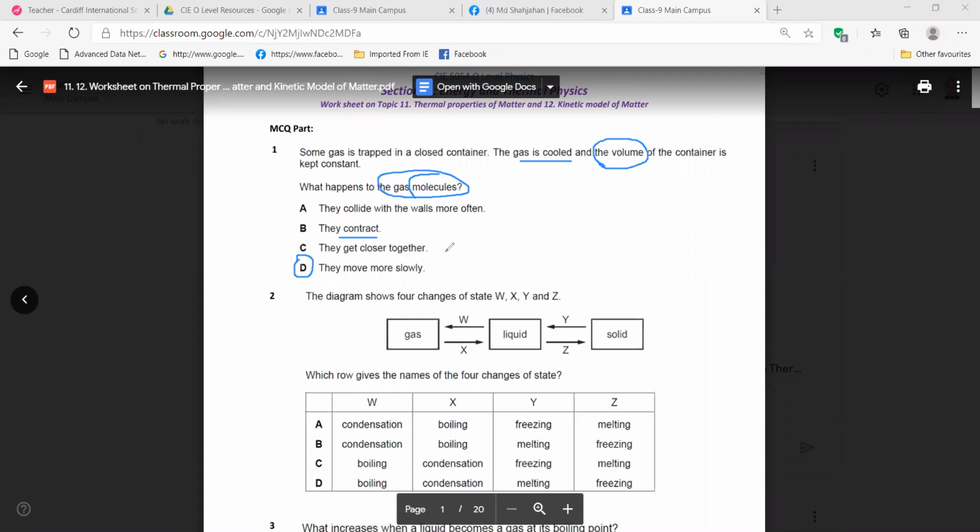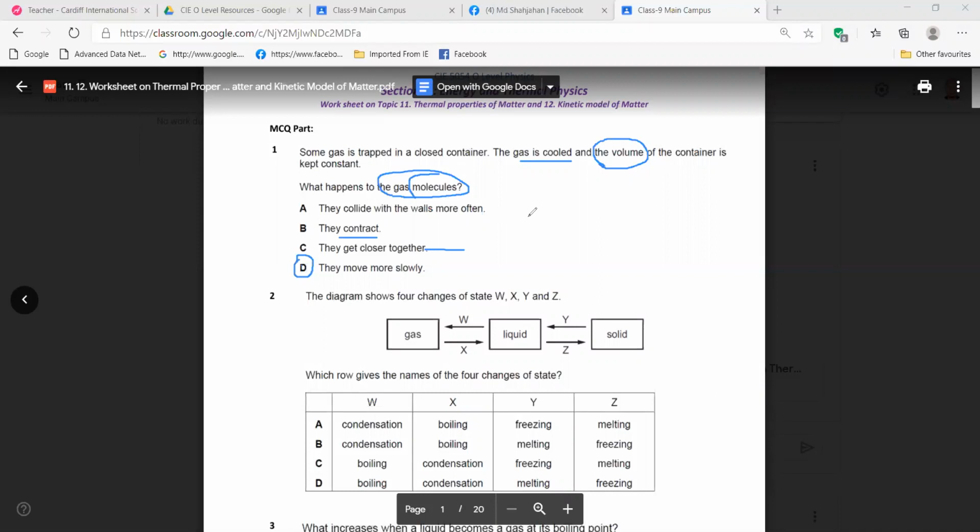Okay. And now, why are we not taking A or C? You should write this on your copy. They get close together when it is cooled to the freezing point. Look, the volume of the container is kept constant. If you are decreasing the volume, then the molecules are getting closer, right?